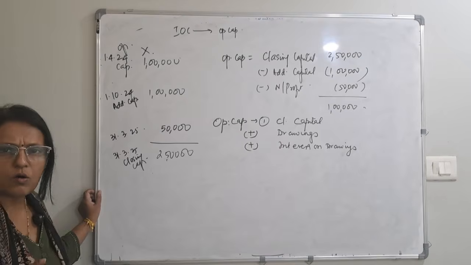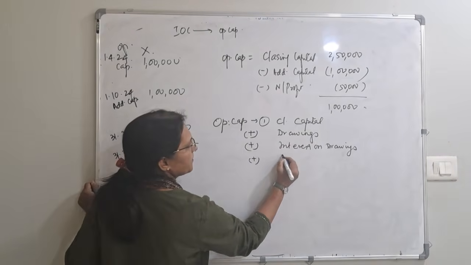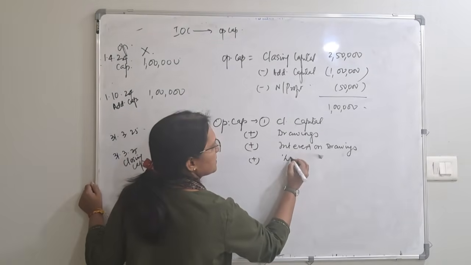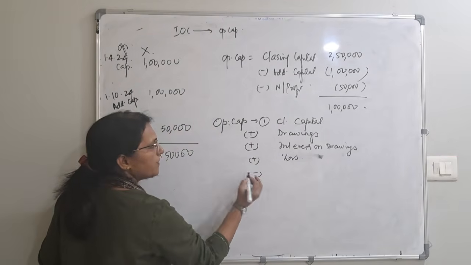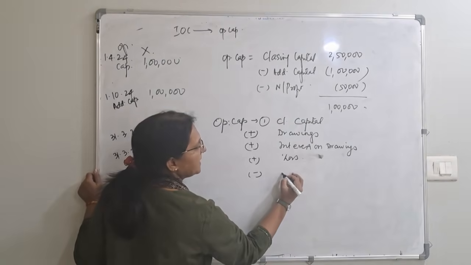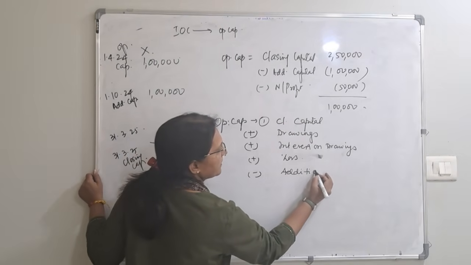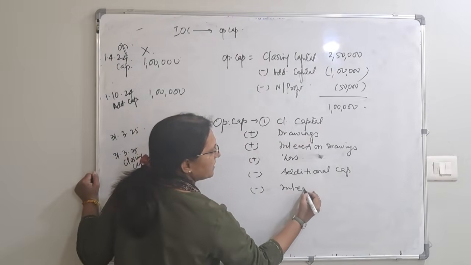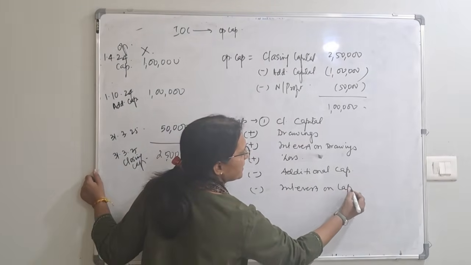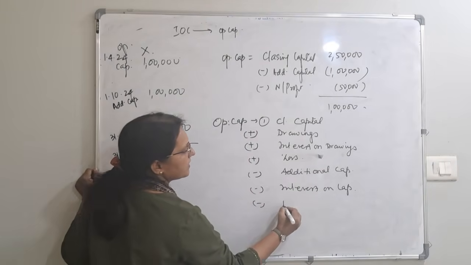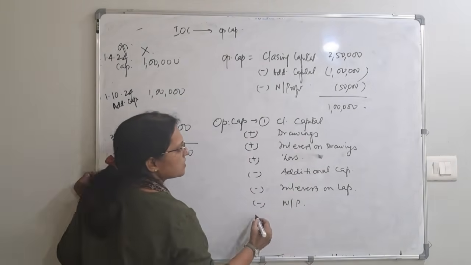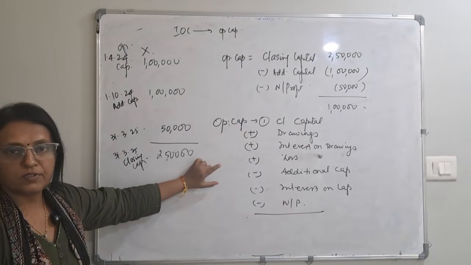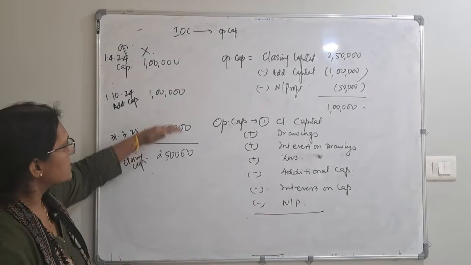Right? If there is loss, you add back loss. This is just loss. And what all will you be deducting? First is any additional capital. Additional capital will be deducted. Interest on capital, if provided, will be deducted. Right? And net profit will be deducted. So what you get is opening capital. This is the formula for that. It's just that you go in reverse.